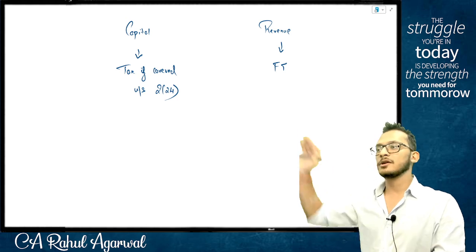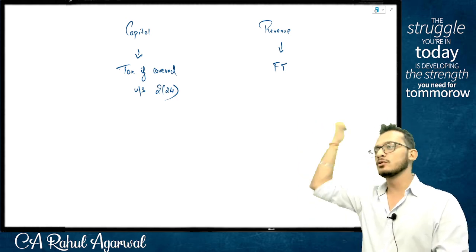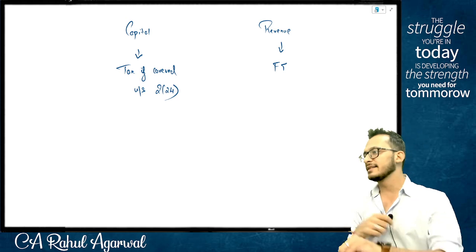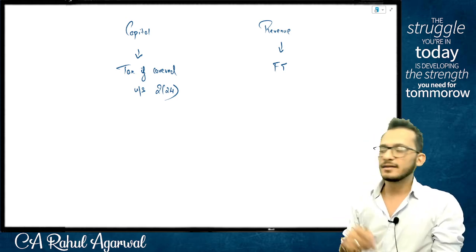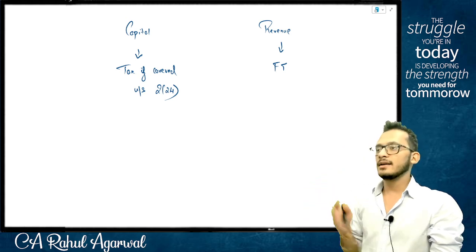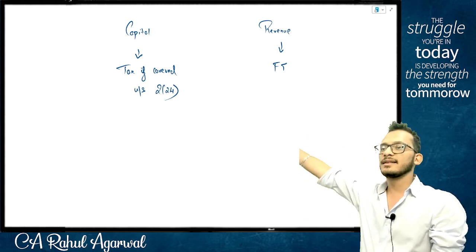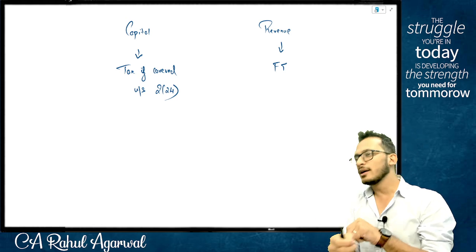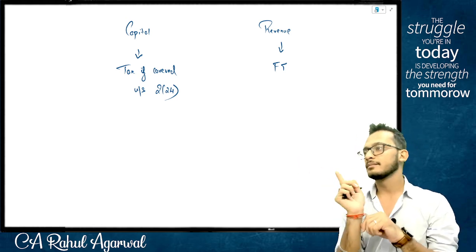Now, like I clarified, I'm not going to discuss 224 with you right now. As we do the chapters, you'll automatically understand which is a capital receipt and which is a revenue receipt. But at this stage, let's try to understand what is a capital receipt and what is a revenue receipt. How do you look at an item and decide whether it's a capital receipt or revenue receipt?